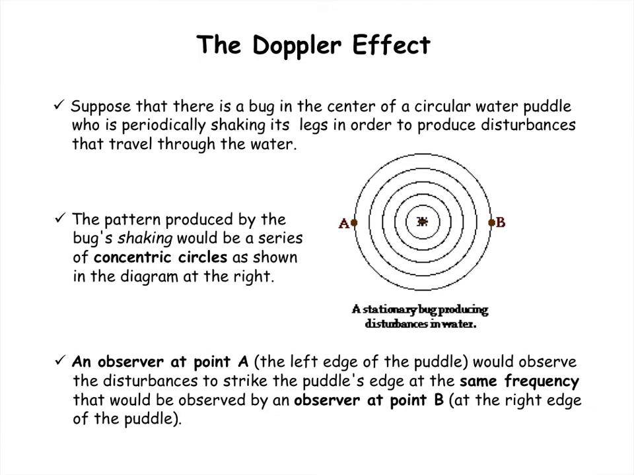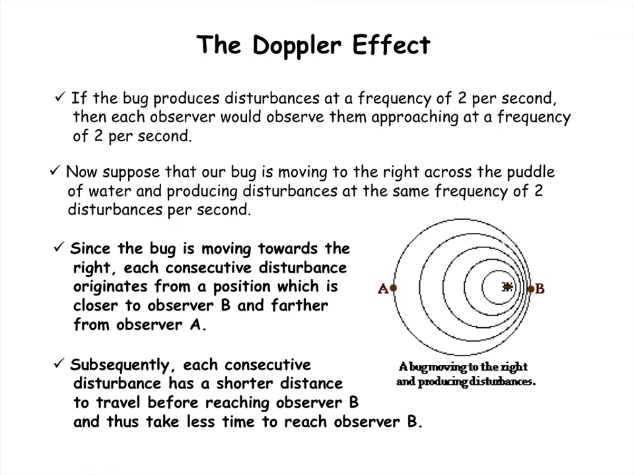So each person at point A and point B will detect waves coming in at a frequency of 1 hertz, which is equivalent to the frequency that the waves are being produced. Now, let's suppose that the bug starts to move to the right. As the bug moves to the right, the bug kicks its legs at a frequency of 1 hertz.